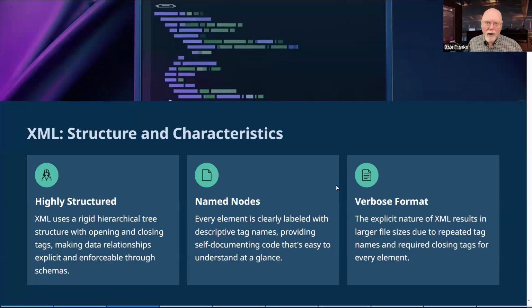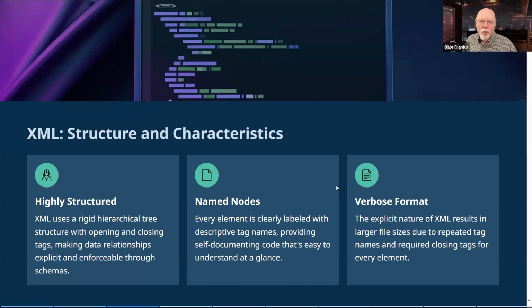Even if you don't know what XML is, you can kind of figure out that it has a structure and each of those little nodes in the XML has their own name. And so you can go through and figure out how to get information out of it. And that makes XML sort of the easiest to deal with from a parsing perspective and easier to just understand simply by looking at the XML.